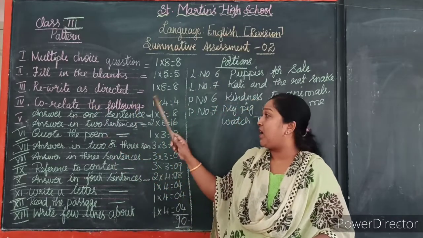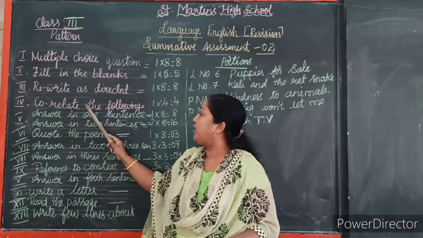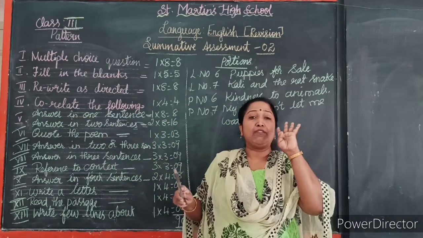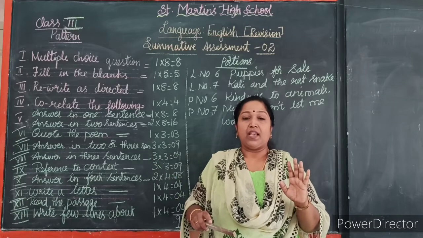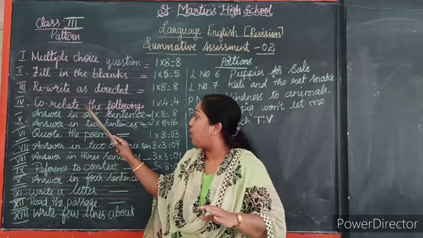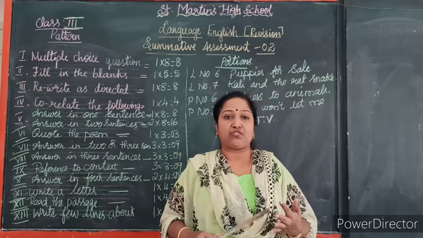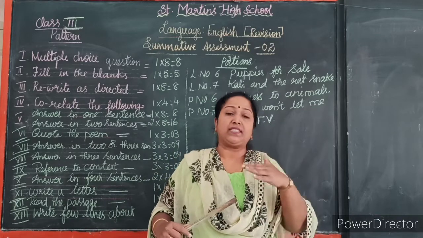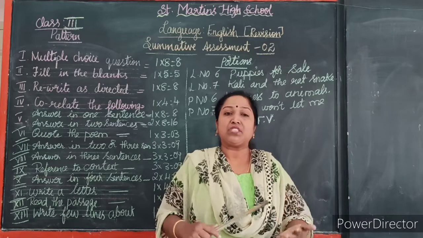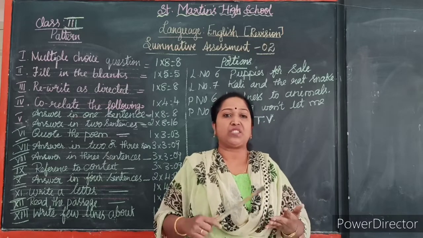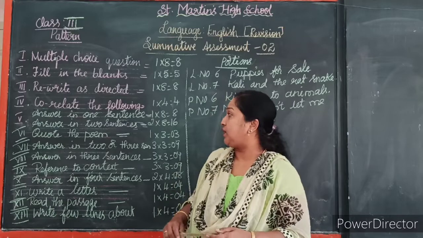Okay children, 8 marks. Fourth main, correlate the following. We will give 4 questions. Okay, you have to write the answer. In correlate the following, we will give rhyming words, opposites, gender. We will give one example. You have to see and write which is rhyming words, which is opposites, which is gender. We have to fill that one, children.